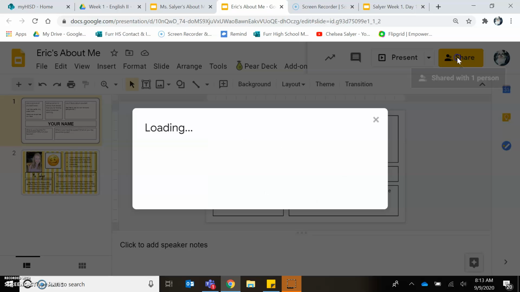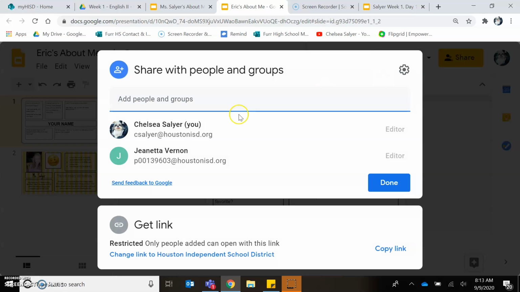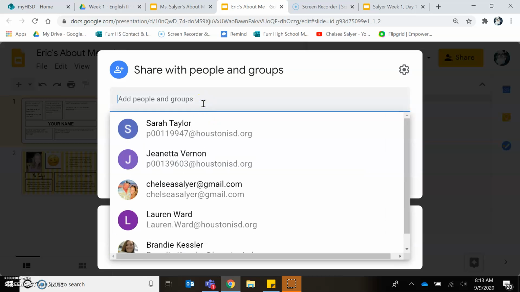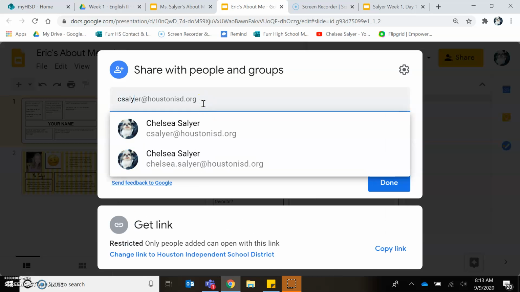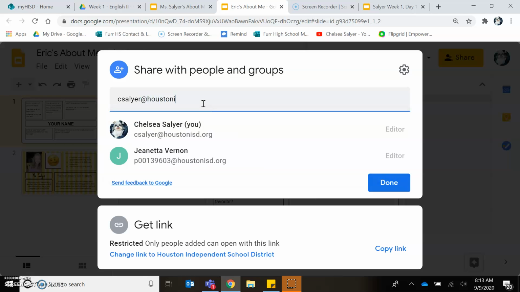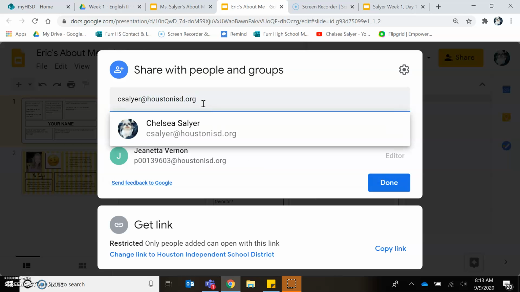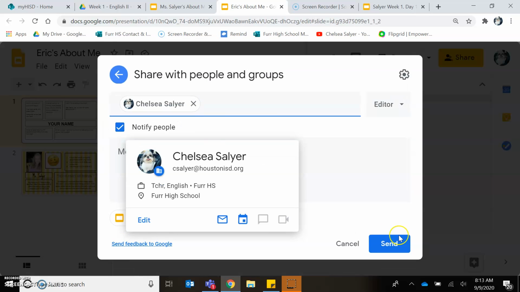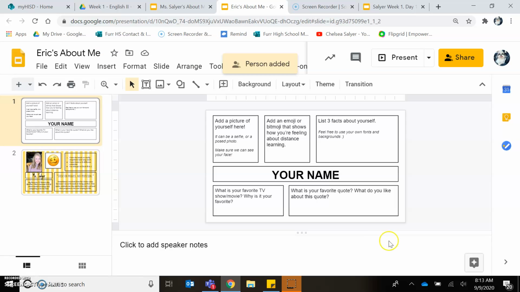You are going to click share. It's already shared with me, but I'm just going to type it in. You're going to share with C. Salyer at houstonisd.org. You will see a cute little picture of my dog pop up. Select, send, and then do your assignment.